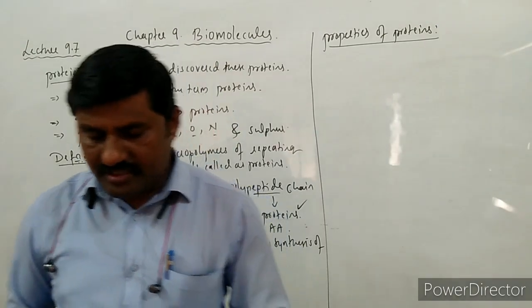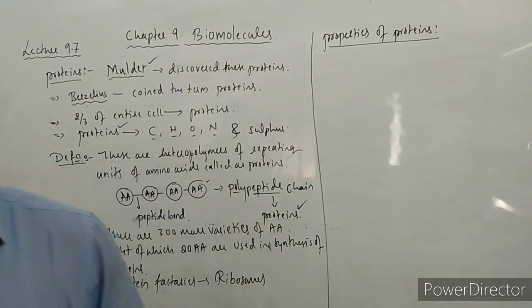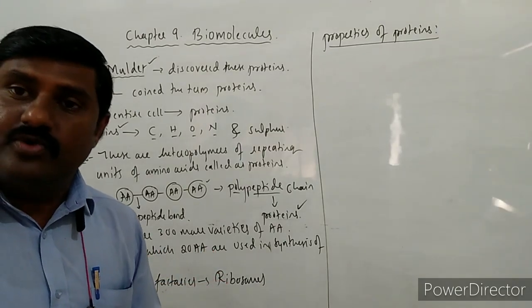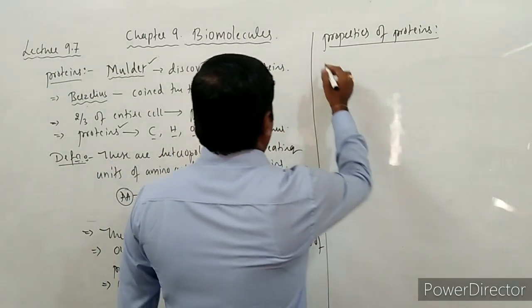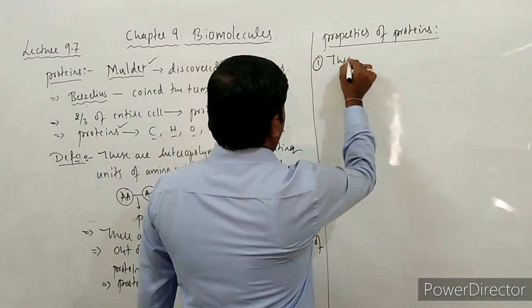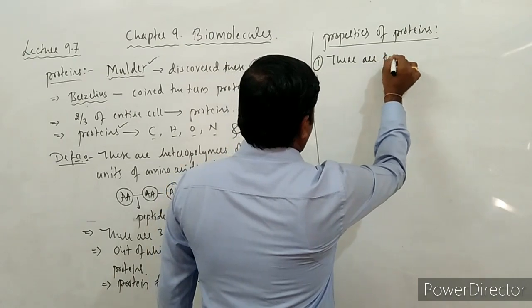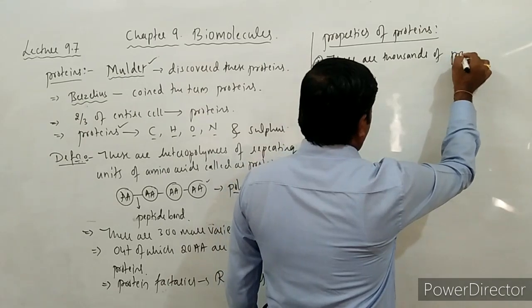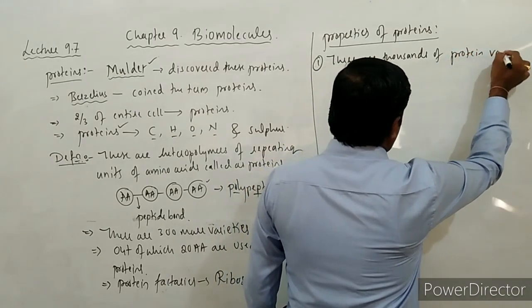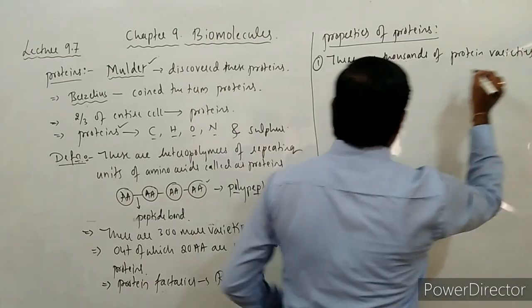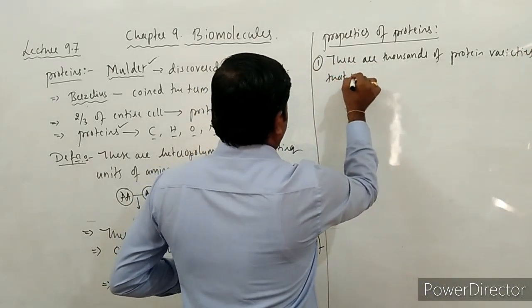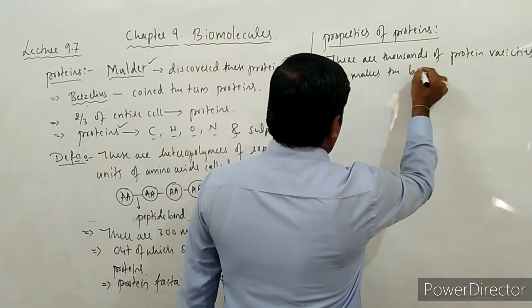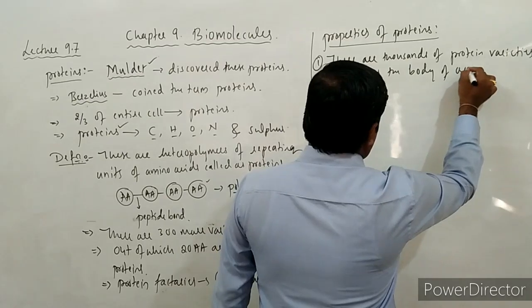Let us see now. The first property of these proteins is that there are thousands of protein varieties that make the body of organisms.